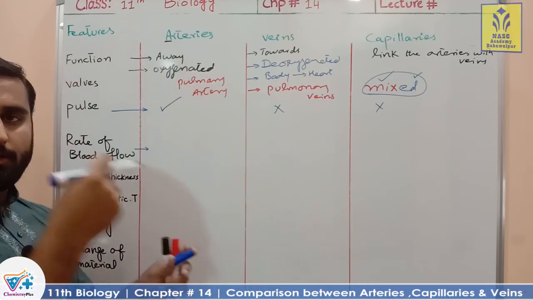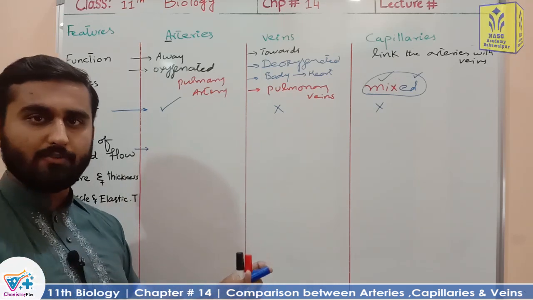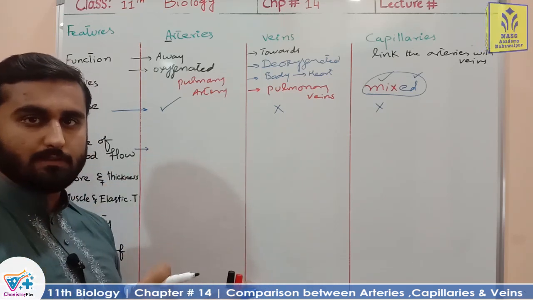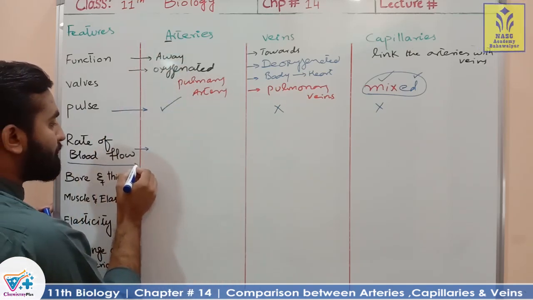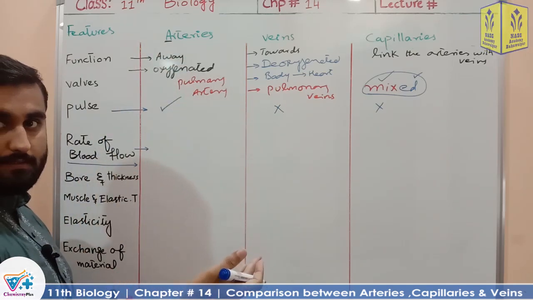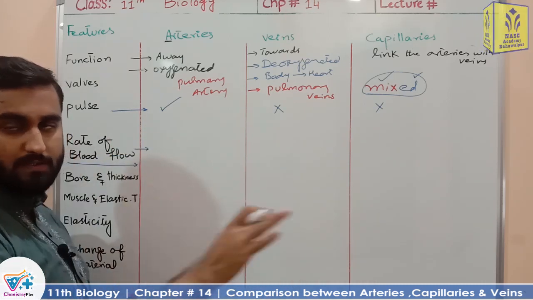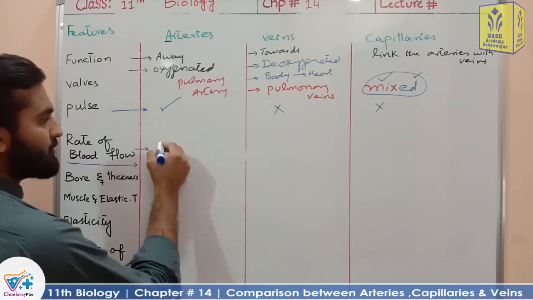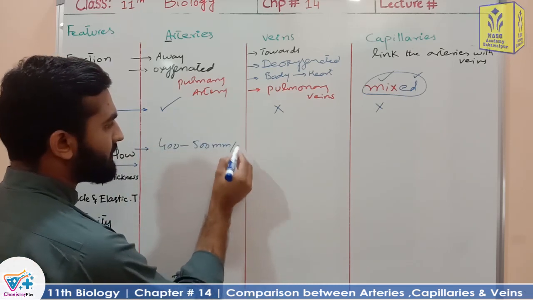Arteries are directly connected with the heart, and the heart is continuously pushing the blood into the arteries with a greater force. So in arteries the rate of flow of blood is higher. Why? Due to high blood pressure, the pushing force applied by the heart. Almost 400 to 500 millimeter per second.